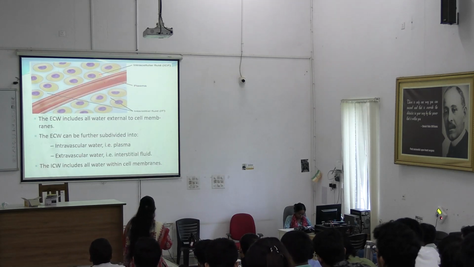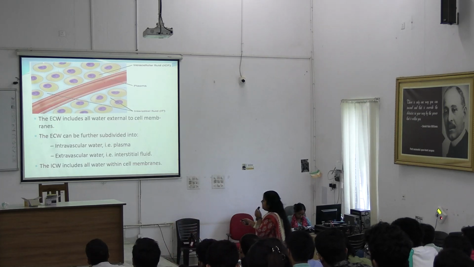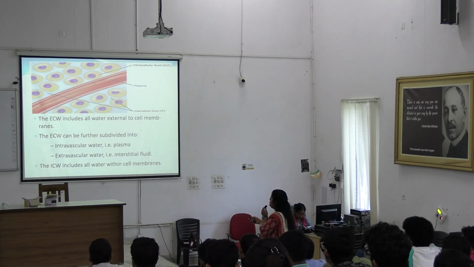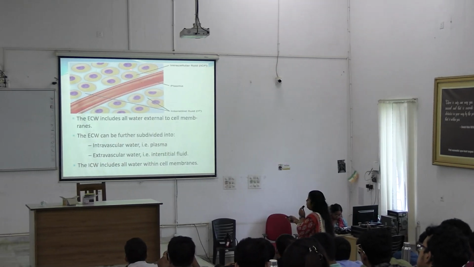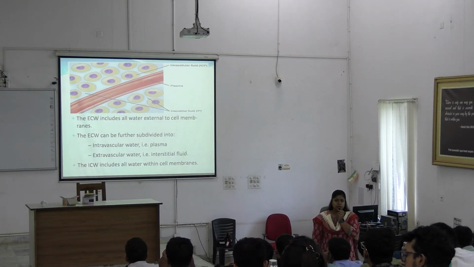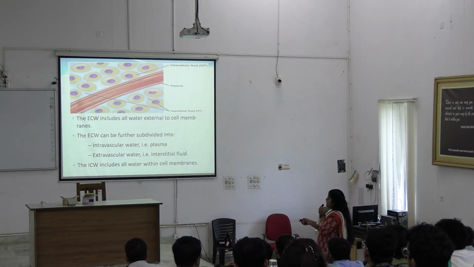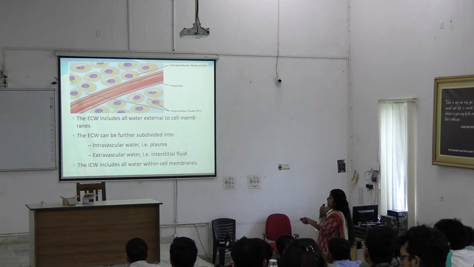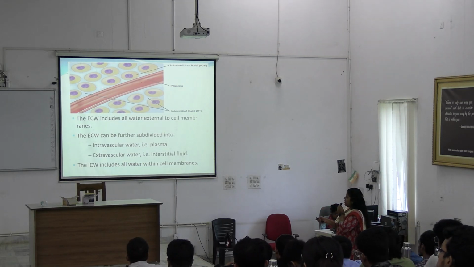So look at this picture. These are the cells. So any water content within the cell is intracellular, whereas anything outside of this cell membrane will be known as extracellular water. So here outside the cells, what is this? This is interstitial space. So this part contains water which is known as interstitial fluid.